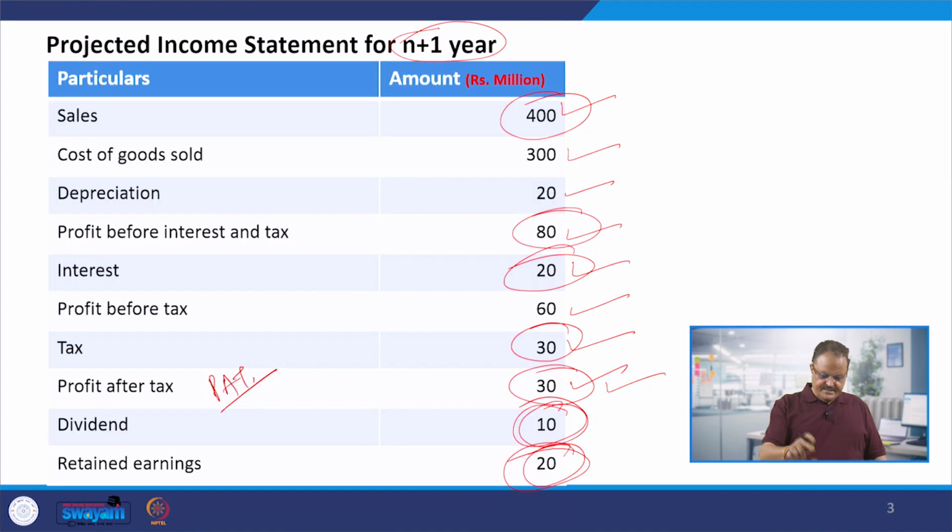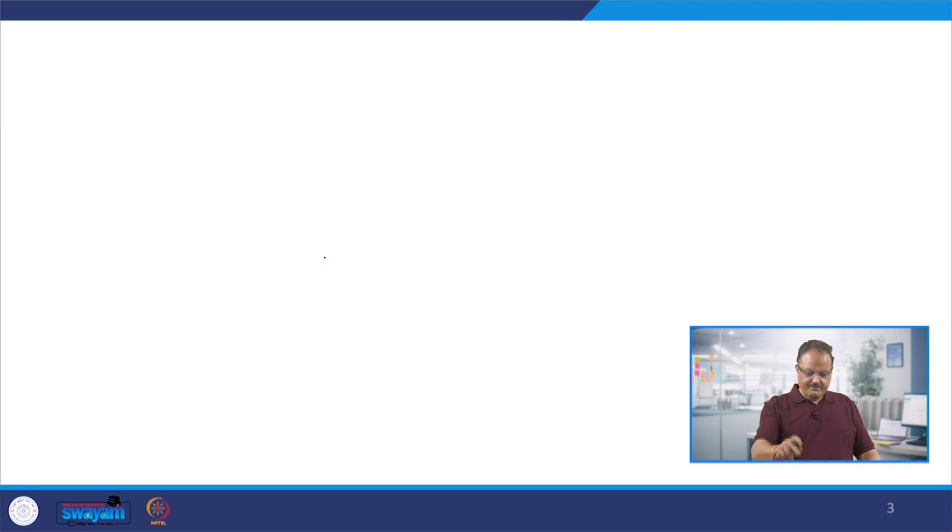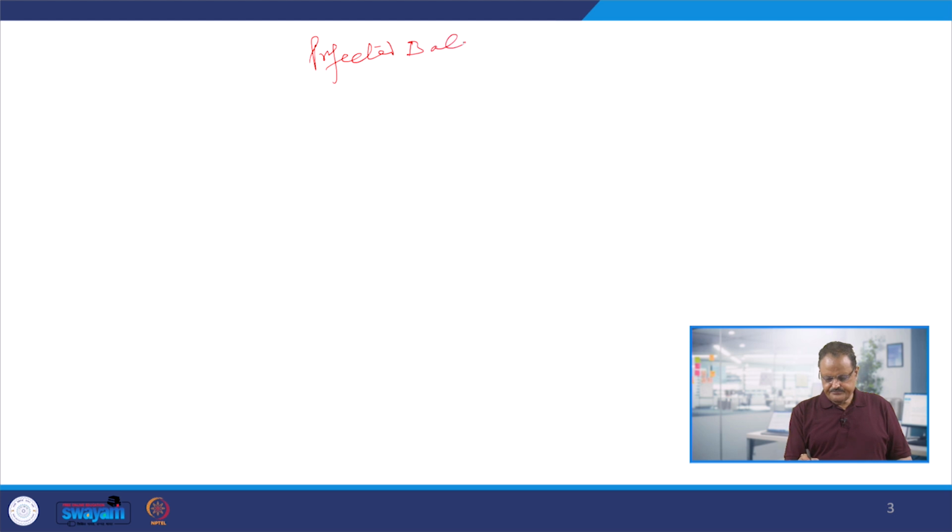So in this case we are going to prepare this balance sheet, and this projected balance sheet is going to serve a very good purpose. It's going to help us understand how the projected financial statements are prepared. So we are going to prepare this projected balance sheet for n plus 1 year.